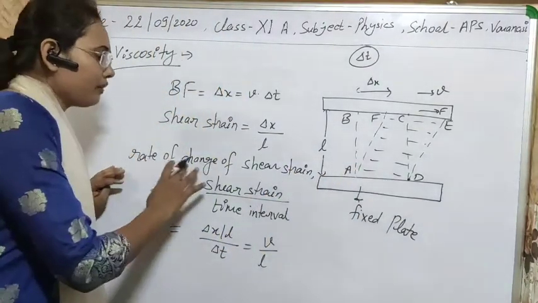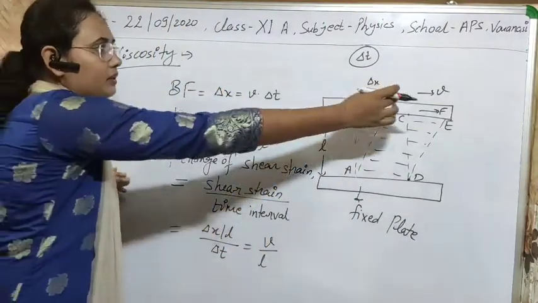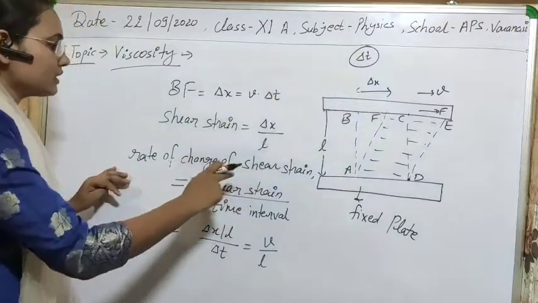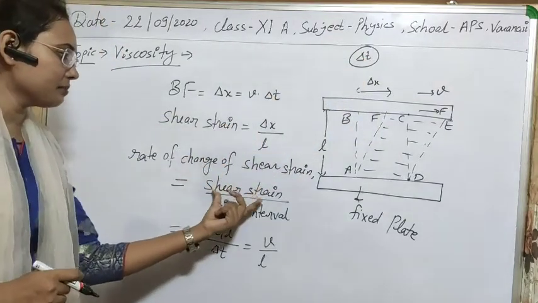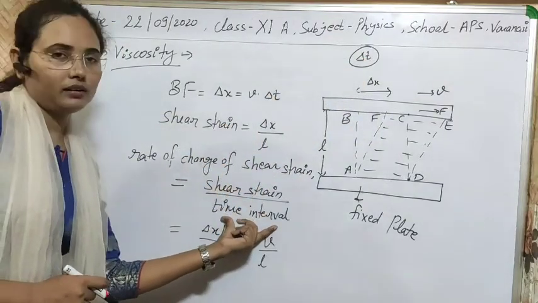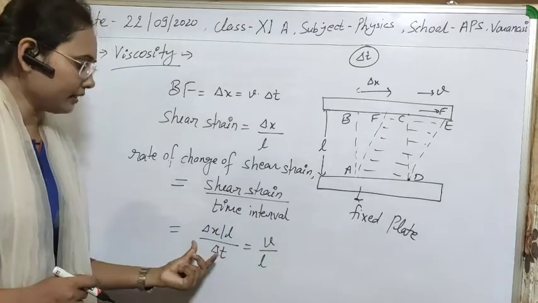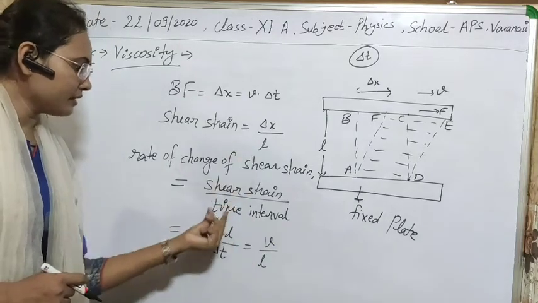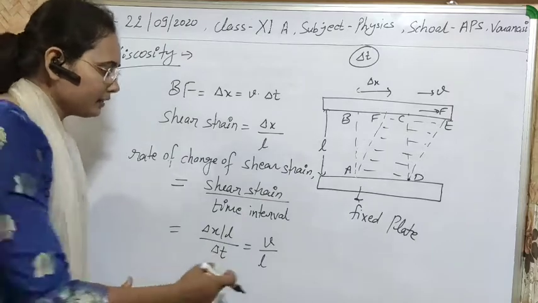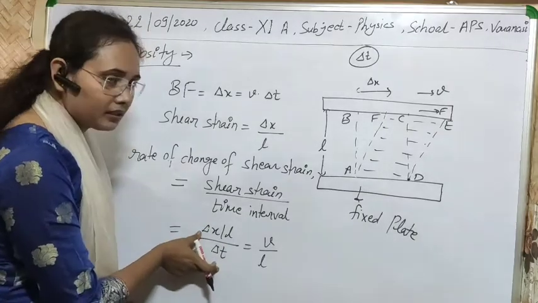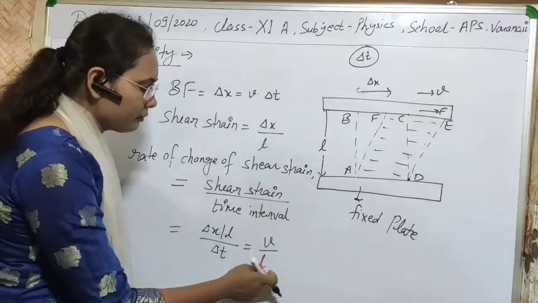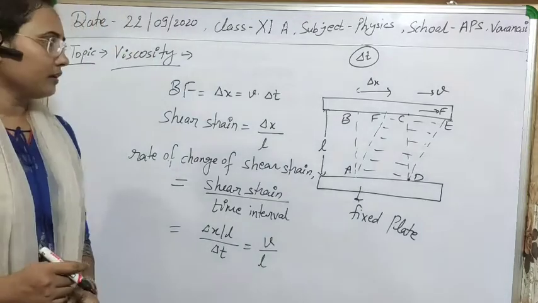We can also find out, with the time interval delta t, what the change in shearing strain will be, and that will be the shear strain per unit time. If you write delta x upon L upon delta t, then as you know delta x by delta t is the velocity v, so we can write it as v upon L. Clear?